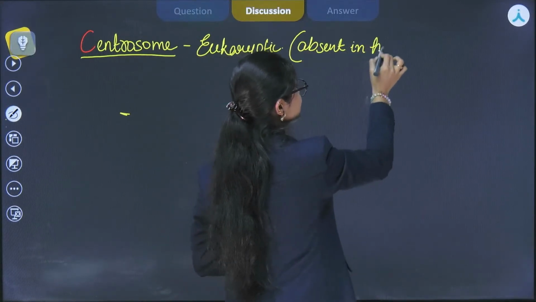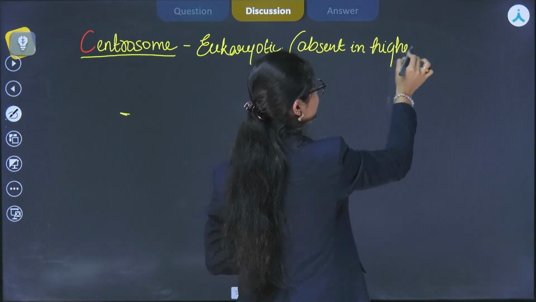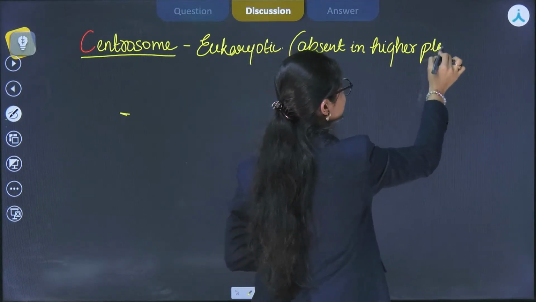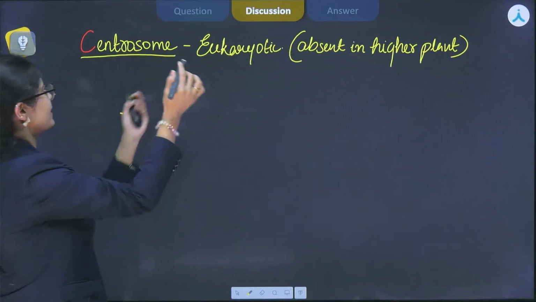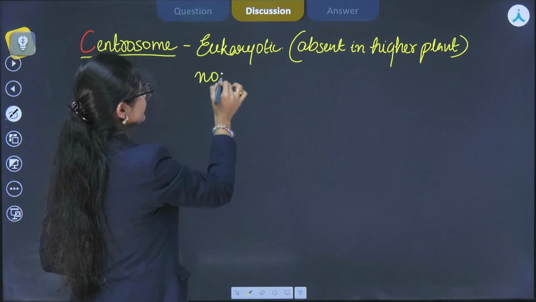Okay, they are present in animals, etc., but they are absent in higher plants. Please remember this point. Right? Non-membrane bound.